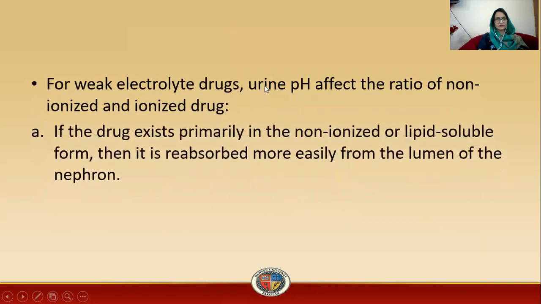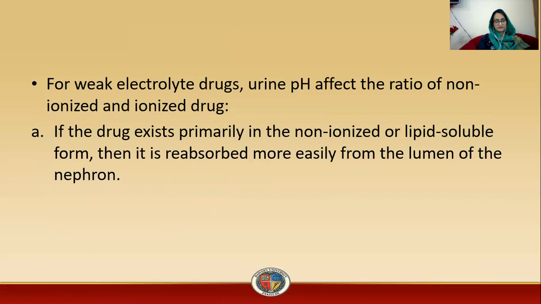Now for a weak electrolyte drug, urine pH affects the ratio of non-ionized to ionized drug. If the drug exists primarily in the non-ionized or lipid-soluble form, then it is reabsorbed from the lumen of the nephron.